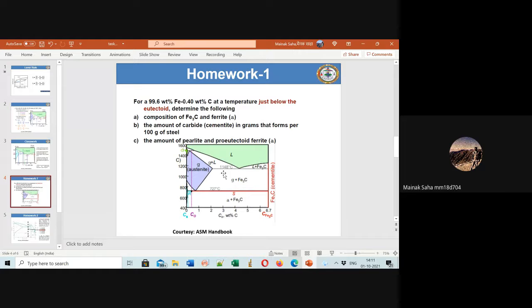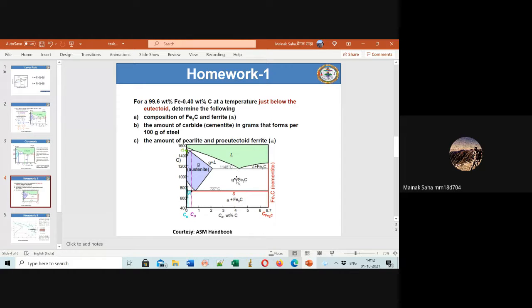So for this homework, this is a very simple diagram. This is a two-phase region. This is gamma plus Fe3C. What I'm saying is, at this eutectic composition, you have to find out the volume fraction of the phases. Sorry, this is not eutectoid, this is a eutectic only. This is liquid plus two solid solutions, so this is the eutectic composition.